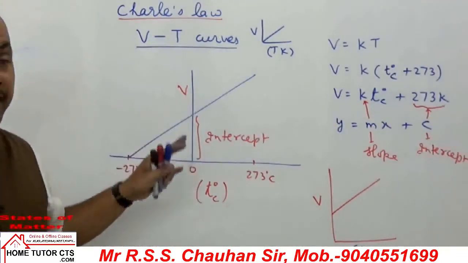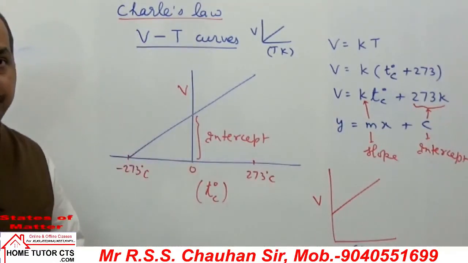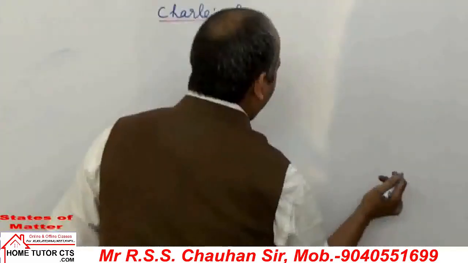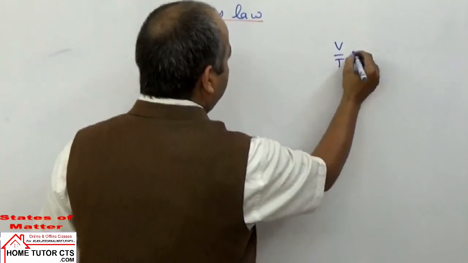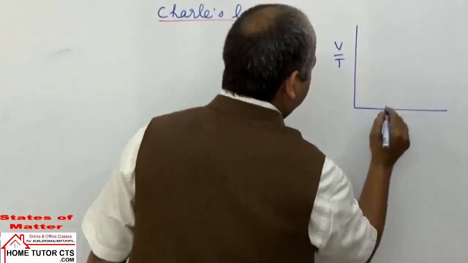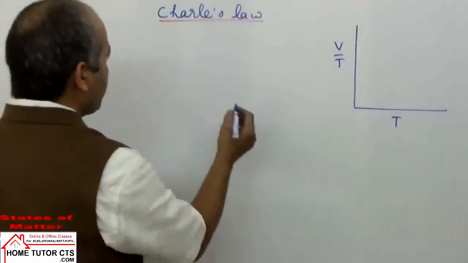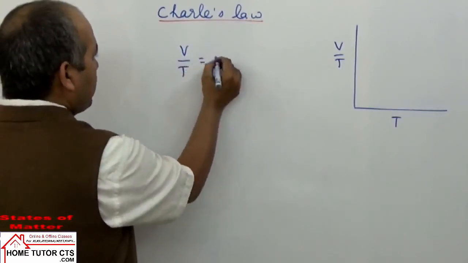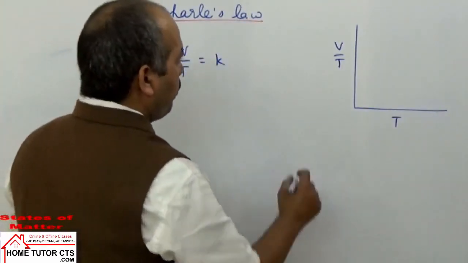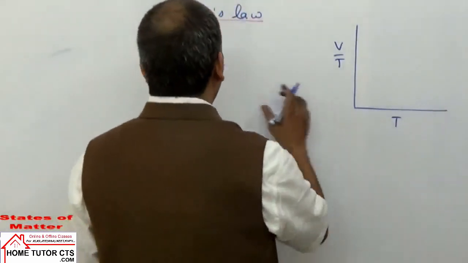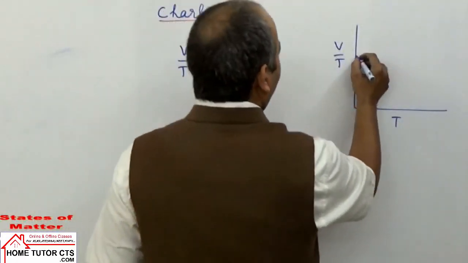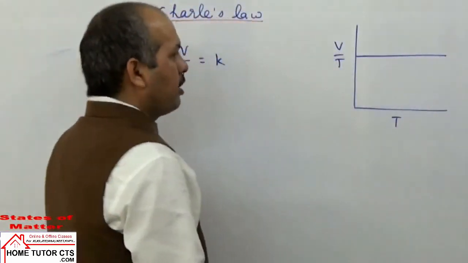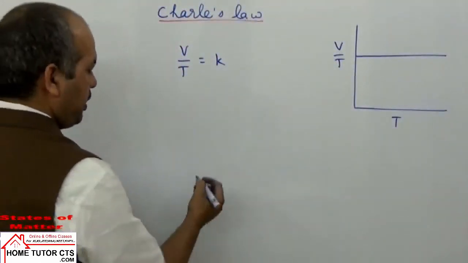Okay. Now, if you take some more graphs for V and T. Now, if I draw the graph V upon T versus T, तो आपका रिलेशन क्या है? V upon T is constant from Charles' law. So when T changes, the volume will adjust, so the ratio of V upon T remains constant. We get this kind of graph here.